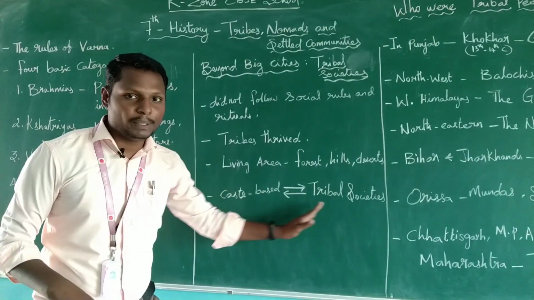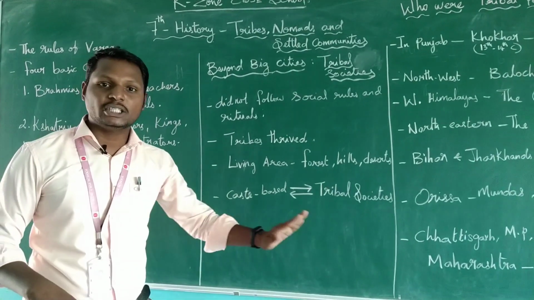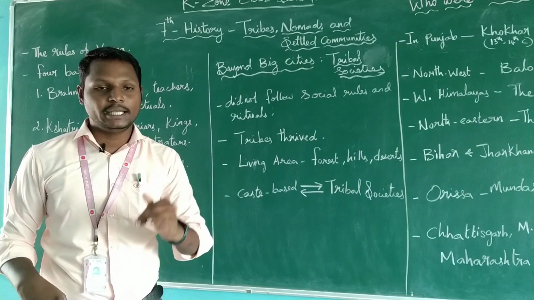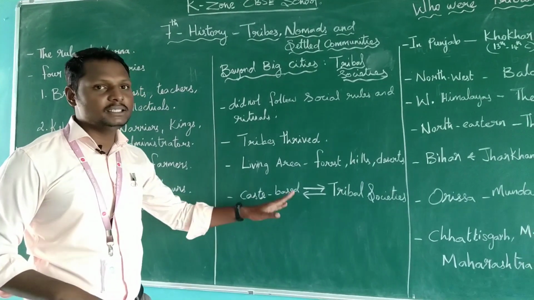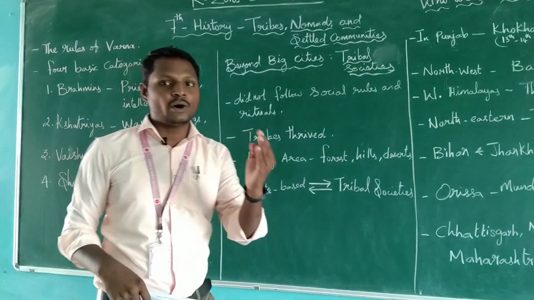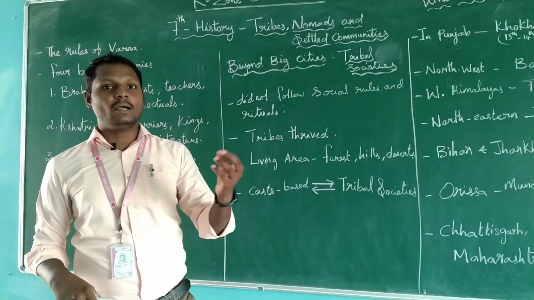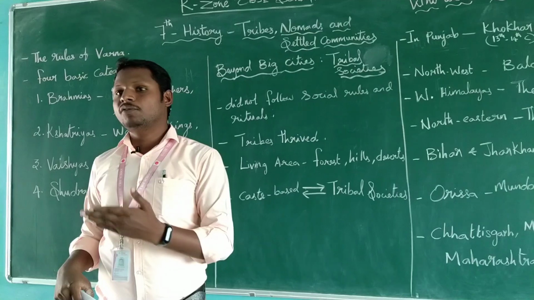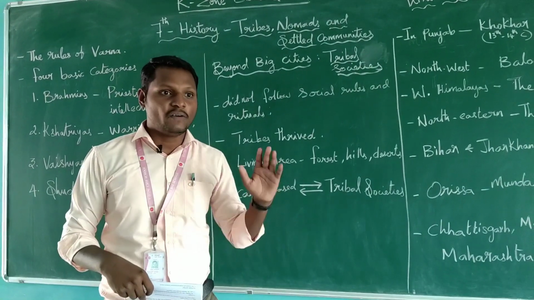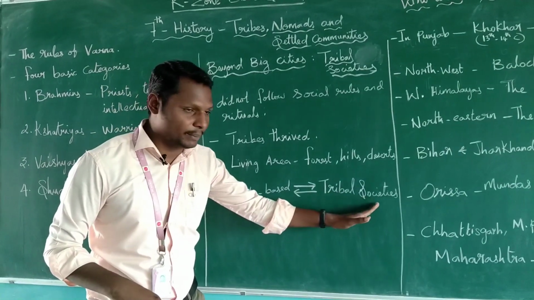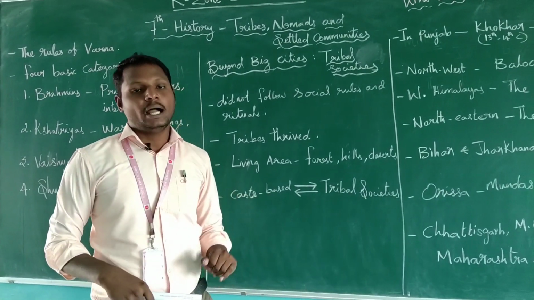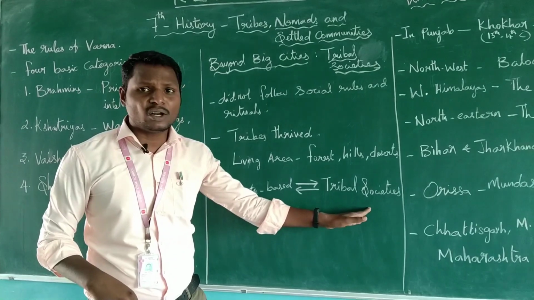These two kinds of people depend on each other for satisfying their basic needs. How do they satisfy the basic needs? For example, caste based people want forest food, forest trees, plantation and cultivation. For that reason, the caste based people use the tribal society people to cultivate, and they are the protectors of the forest.